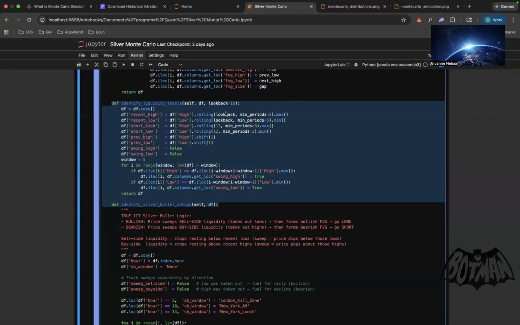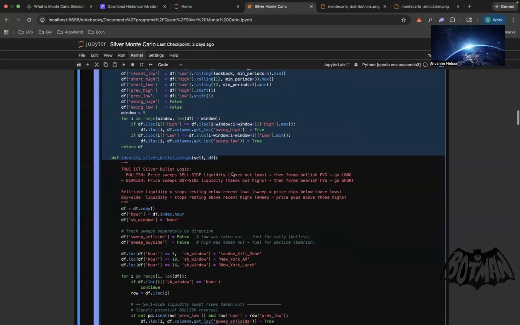We're trying to then plug that 4-hour into a lower time frame. So we're consolidating the 15-minute candles to get a 4-hour higher time frame liquidity level, which is just going to be highs and lows. The high is going to be the liquidity high, and the low is going to be the liquidity low. That's essentially what we're doing.